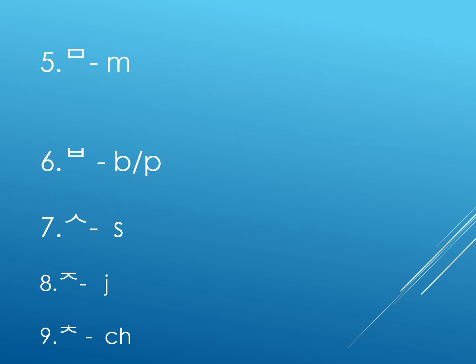Next, fifth one, just write like a square box. We have to pronounce in Korean as ma sound. What is that sound? Ma.